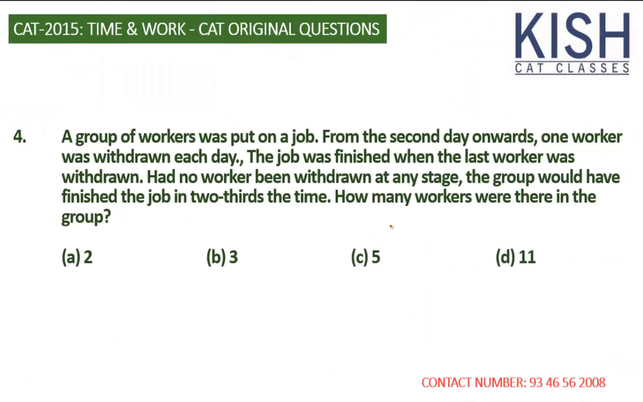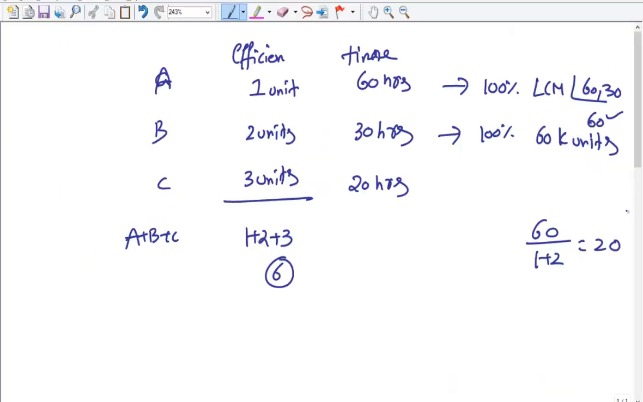A group of workers was put on a job. From the second day onwards, one worker was withdrawn each day. The job was finished when the last worker was withdrawn. Had no worker been withdrawn at any stage, the group would have finished the job in two-thirds the time. How many workers were there in the group? It's just condition based. It must be fairly simple.